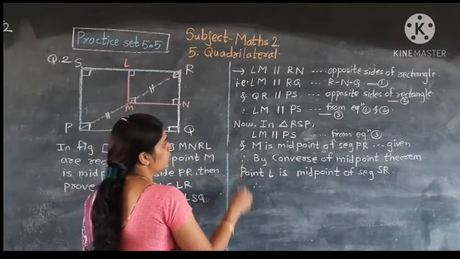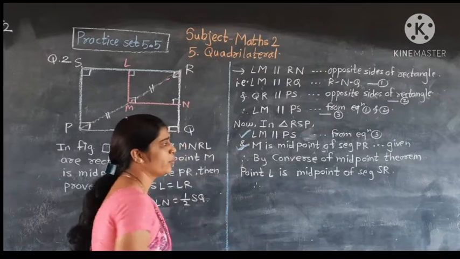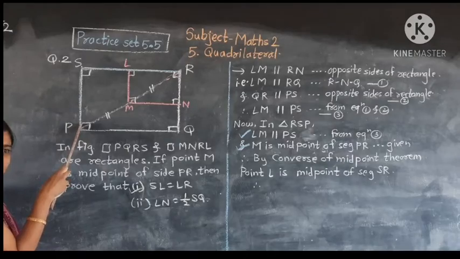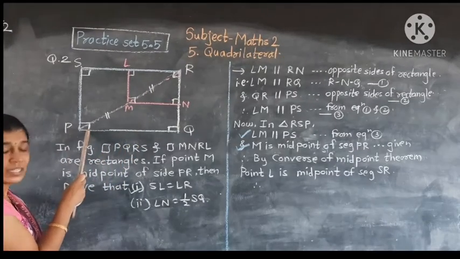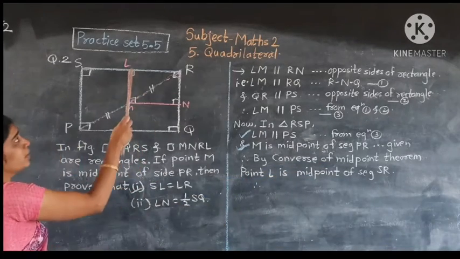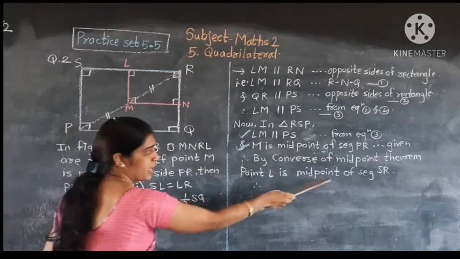From these two conditions, LM is parallel to PS and point M is the midpoint of PR, by the converse of the midpoint theorem, what does the converse say? Point L is the midpoint of SR.